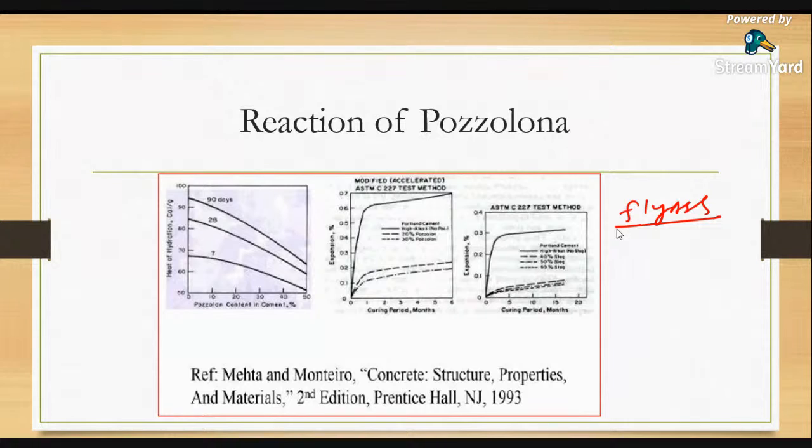So that is the thing. By using pozzolana, we can minimize the heat of hydration. In other countries they use calcined clay as the pozzolanic material, but in India most of the country uses fly ash as a pozzolanic material. So the volumetric expansion of the cement also decreases by using pozzolanic material as a blended compound in the cement, and the heat of hydration is also minimized.